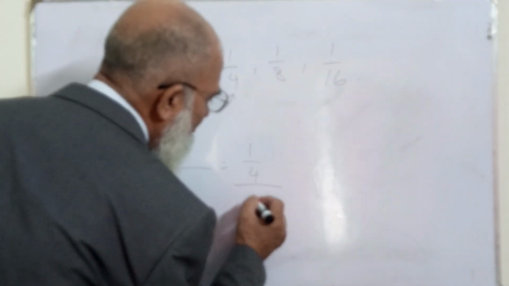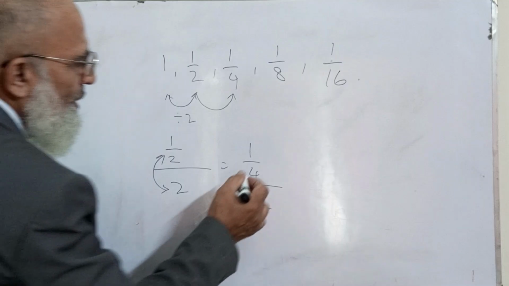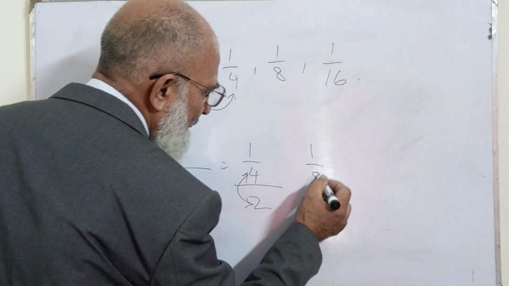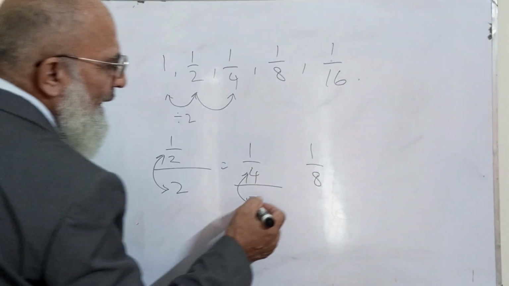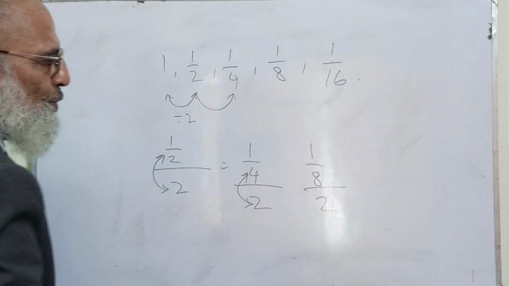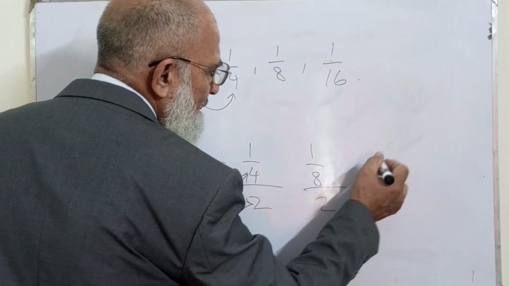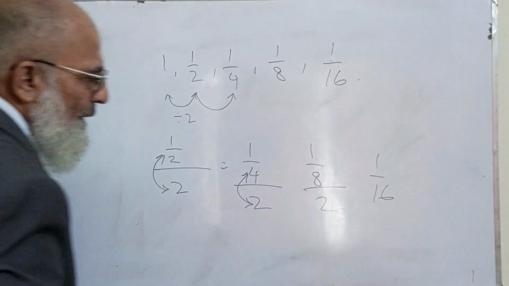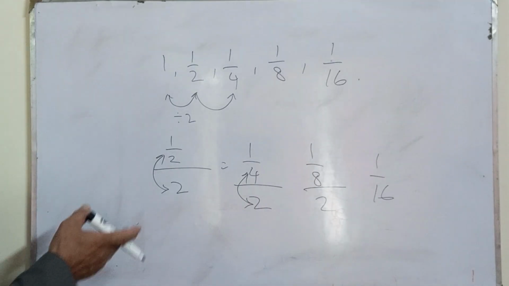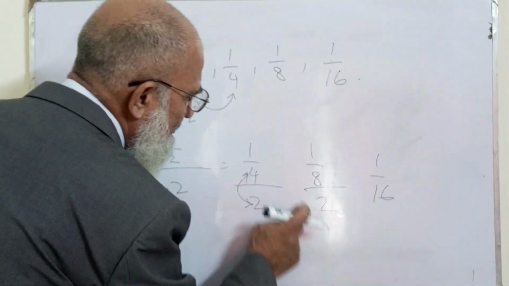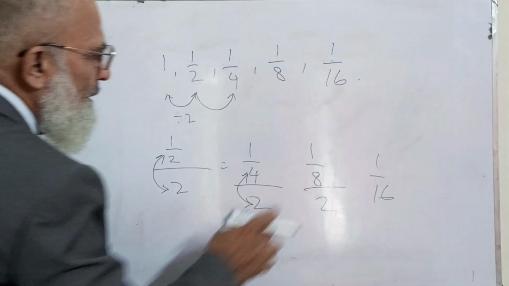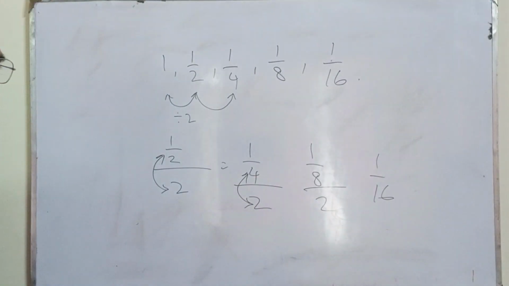And again, if I divide it by 2, now you see, multiplying these two, we'll get 1 by 8. And again, if I divide it with 2, it will become 1 by 16 and so forth. You might be feeling some confusion doing it like this, when we have a three-storied flat over here.